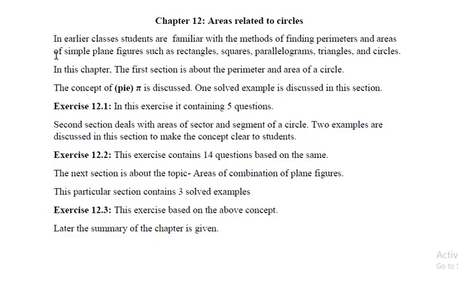Moving into the chapter, in earlier classes students are familiar with the methods of finding perimeters and areas of simple plane figures such as rectangles, squares, parallelograms, triangles and circles. You're already aware of all these names, and in this chapter the first section is about perimeter and area of circle, and the concept of pi is discussed. One solved example is discussed within this section. Okay students, you will learn a lot in this chapter.